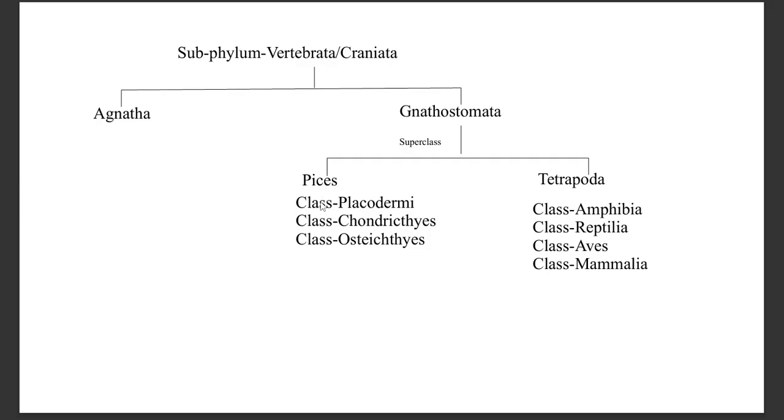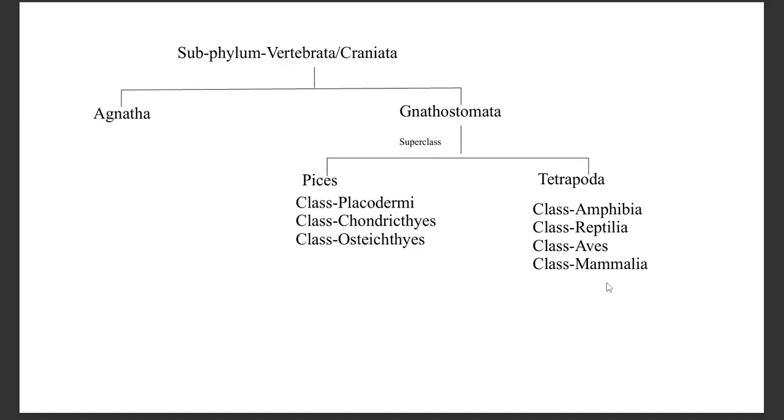The Pisces have class Placodermi. They are extinct fishes. The class Chondrichthyes, cartilaginous fishes, and class Osteichthyes, they are bony fishes. The superclass Tetrapoda includes class Amphibia, class Reptilia, class Aves, and class Mammalia. So in upcoming classes, we will discuss about each phylum and class in detail.